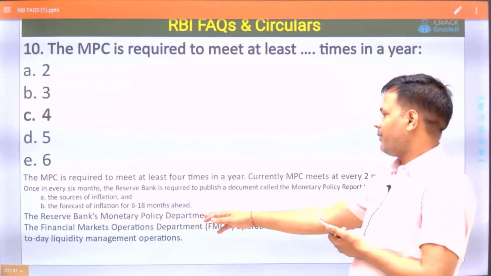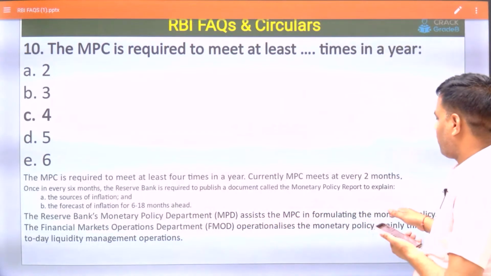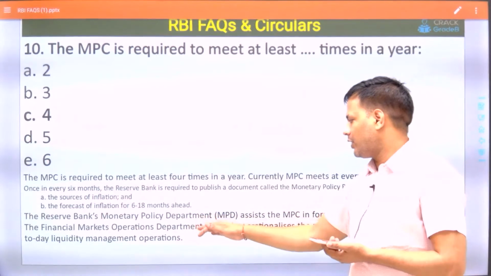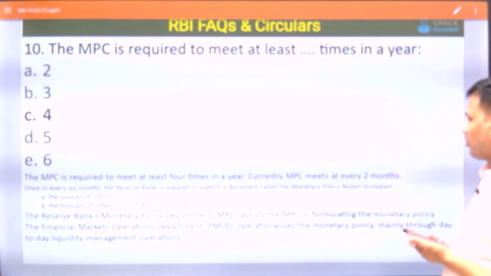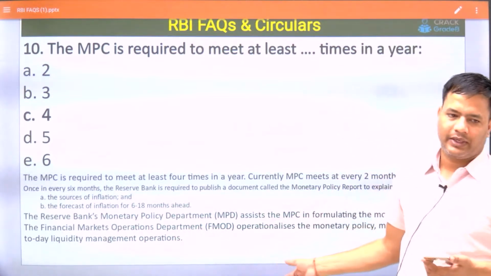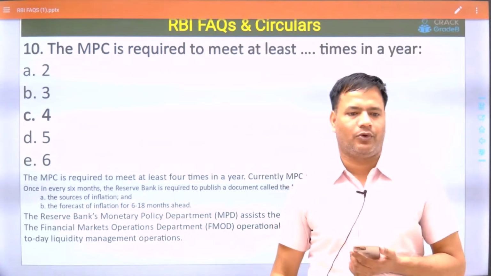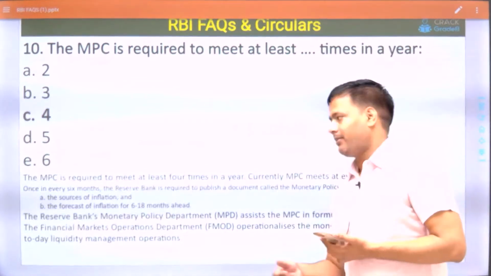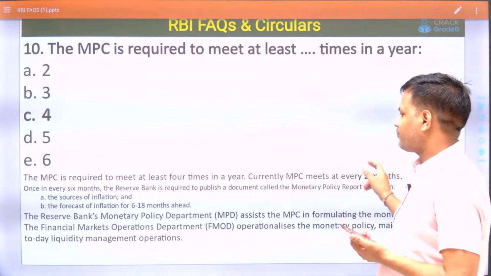The Reserve Bank's Monetary Policy Department assists the MPC in formulating the monetary policy, and FMOD, the Financial Market Operation Department, operationalizes the monetary policy mainly through day-to-day liquidity management operations. So a question can be asked: which department operationalizes the monetary policy? That is FMOD, and the Monetary Policy Department assists the MPC.